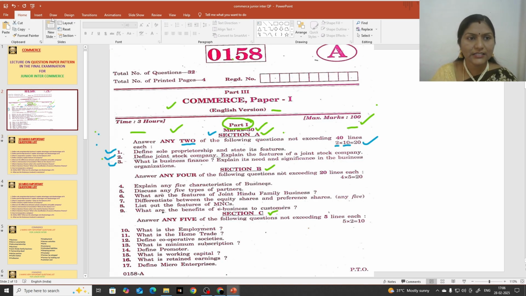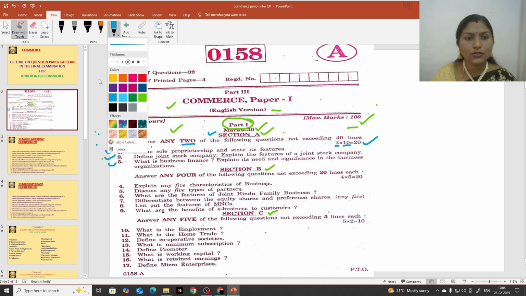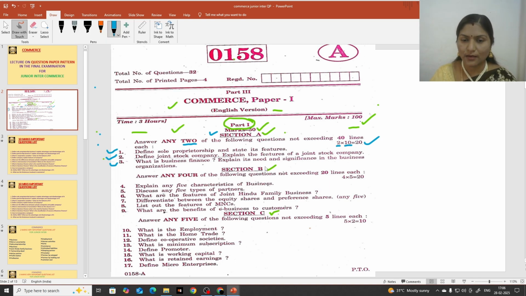Next, our next section is Section B. You can see here, Section B. Section B is the short questions bit, that is 5 marks weightage. If you attempt 1 question you will get 5 marks. How many questions are they going to give? The question numbers start from 4th onwards: 4th, 5th, 6th, 7th, 8th, 9th. Total 6 questions will be given, and you are going to attempt any 4 out of that.